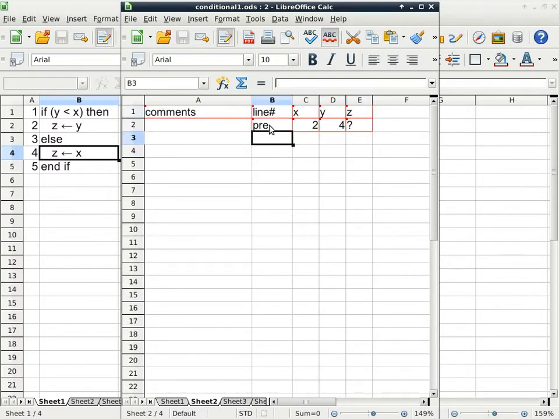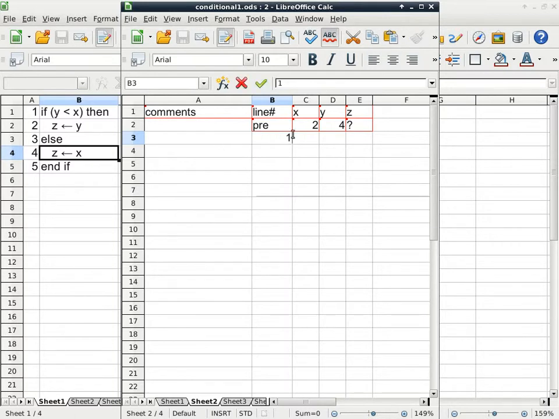Okay, this is the precondition, which means I'm already telling you that when we start the execution of this program, x will start with a value of 2, y will start with a value of 4, and I want to find out what is going to happen when this program executes. So when you do the homework assignment, you have to follow the same convention that we use in class, which means when I say use sheet 2 to trace the algorithm, you have to put it on sheet 2 and not on sheet 1. Some people did that with the previous homework assignment. I only took a little bit of points off, not entirely, but this is how we want to do it: trace it on a separate sheet.